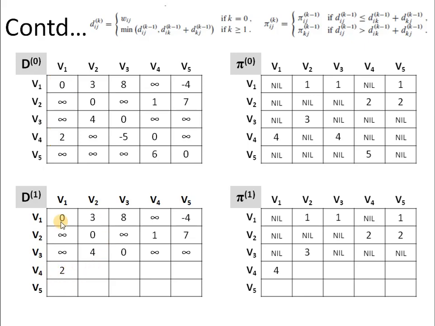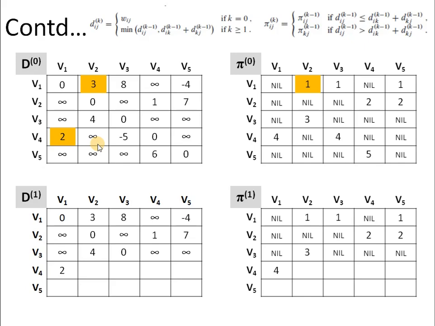So first we will go V4 to V1 and then V1 to V2. So basically we are talking about the V4 to V1 entry and then the V1 to V2 entry. If we go via V1, then the distance between V4 and V2 comes out to be 3 plus 2, that is 5. And the current entry is equal to infinity.